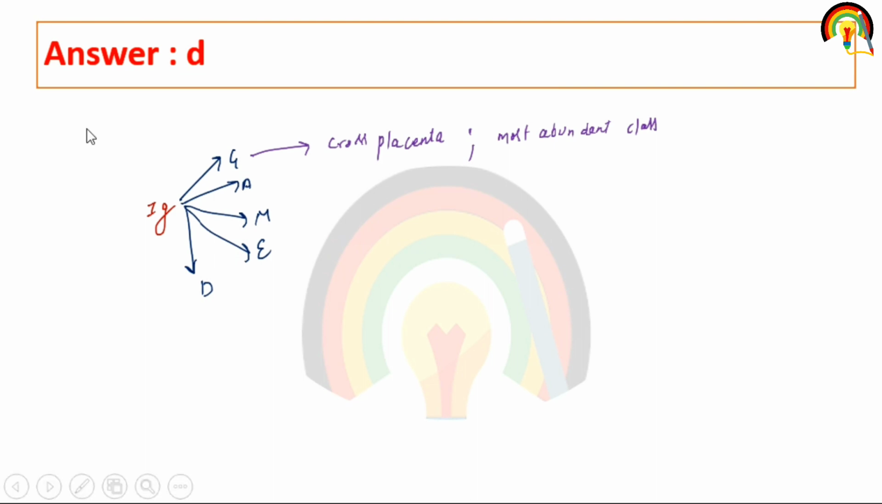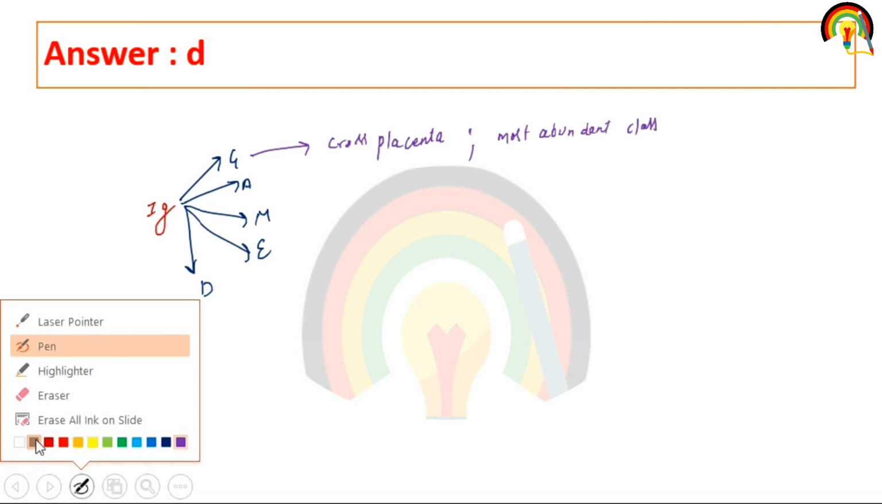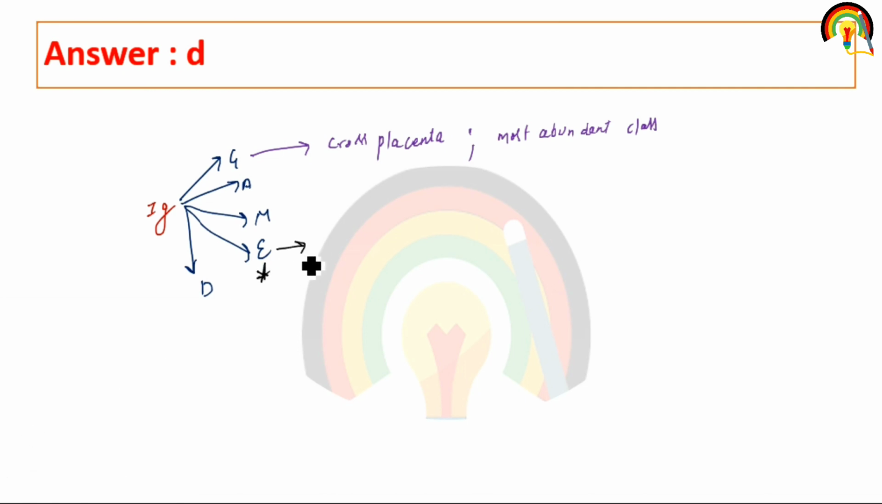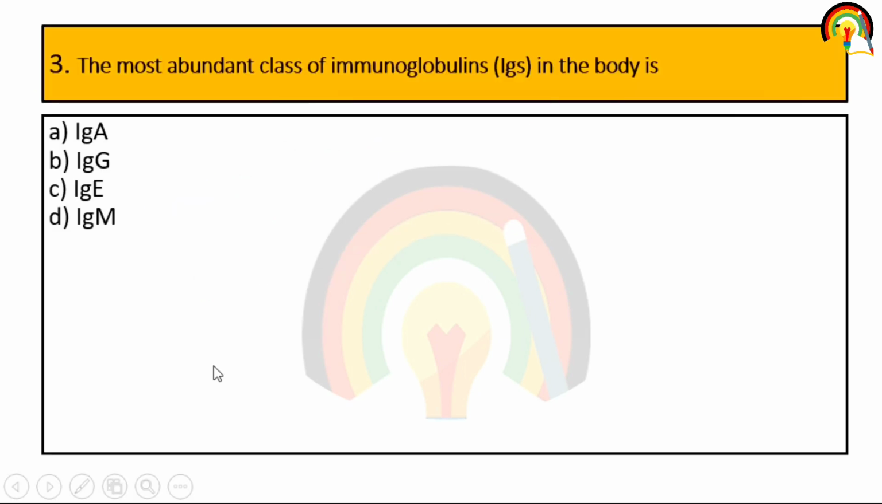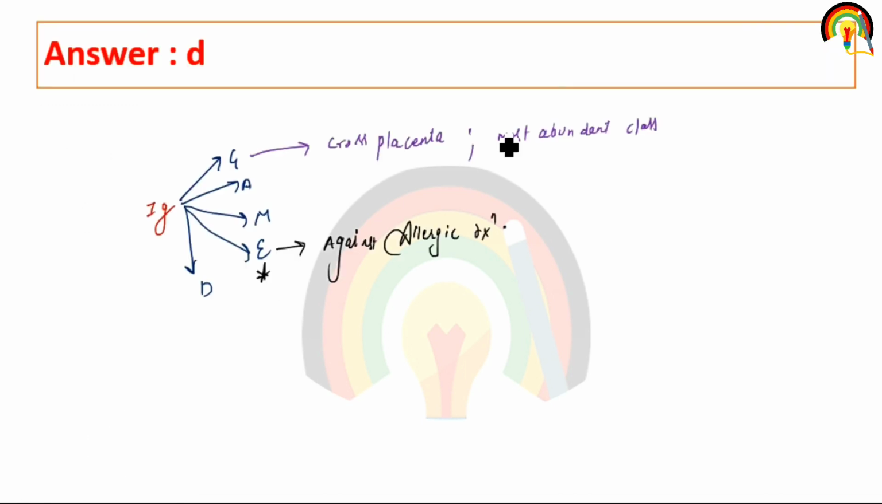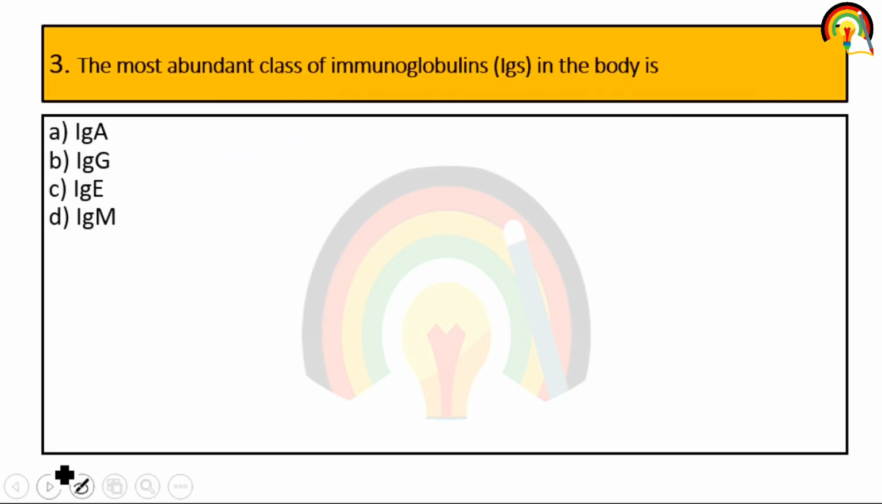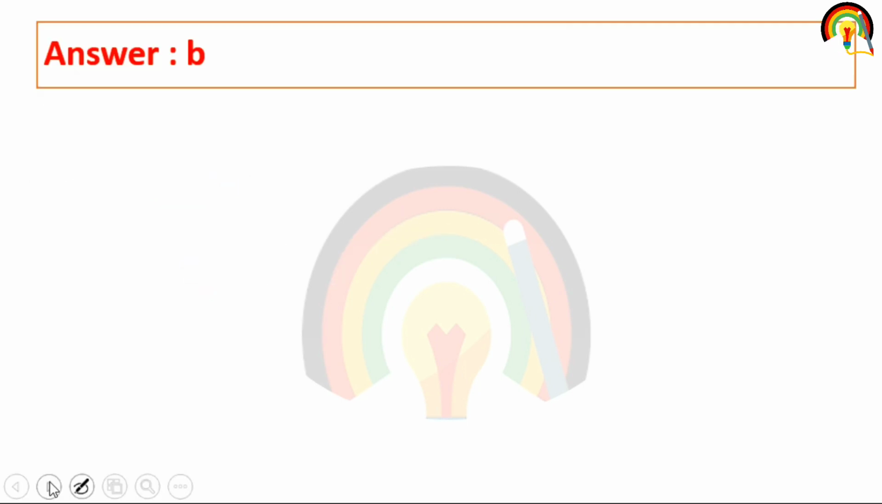IgA is found or secreted in saliva, tears or mucus. And another very important immunoglobulin is IgE, and it protects against allergic reaction. Clear? Next one. The most abundant class of immunoglobulin in the body. As we discussed, the most abundant class of immunoglobulin is IgG. So it's the second one.